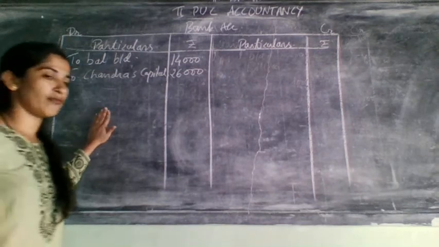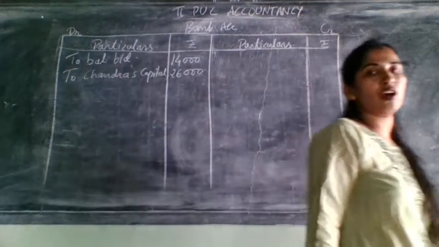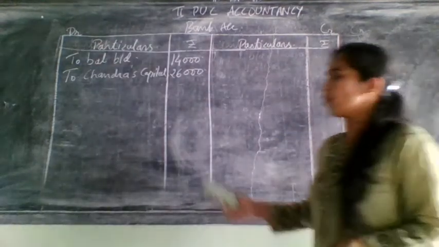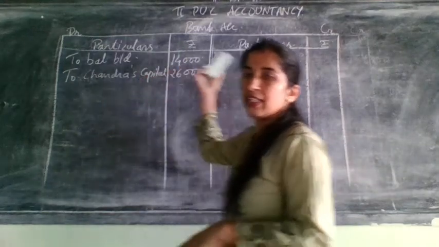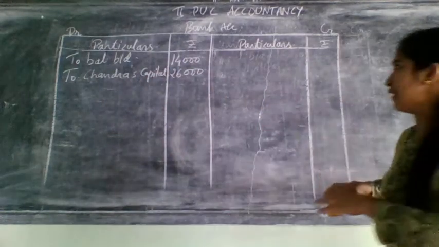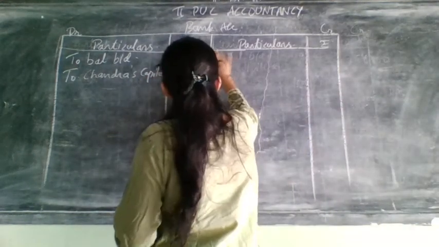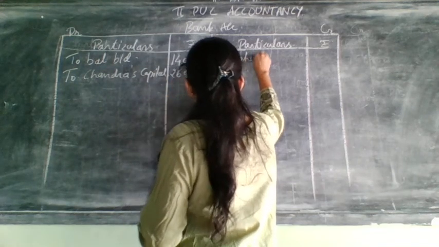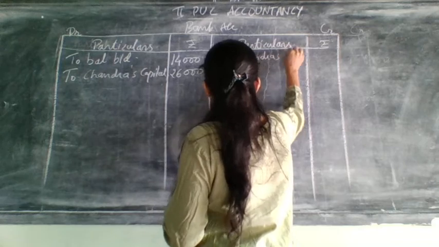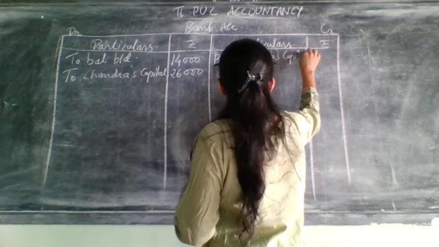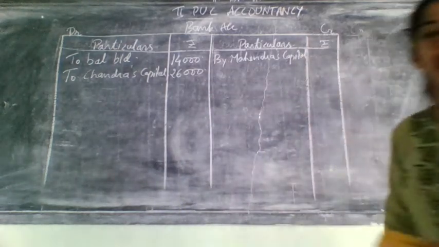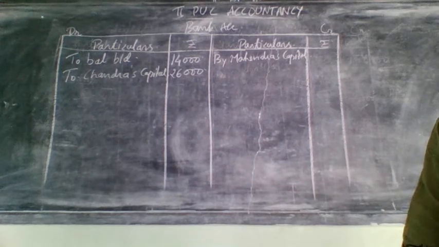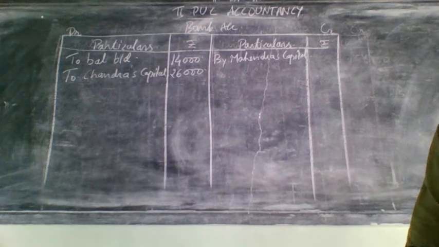For the first partner, that is Mahendra. So for Mahendra it came on the debit side. Here it will come on the credit side. So write here, by Mahendra's capital.